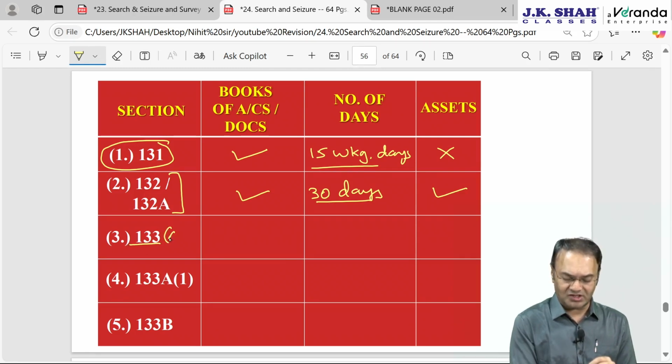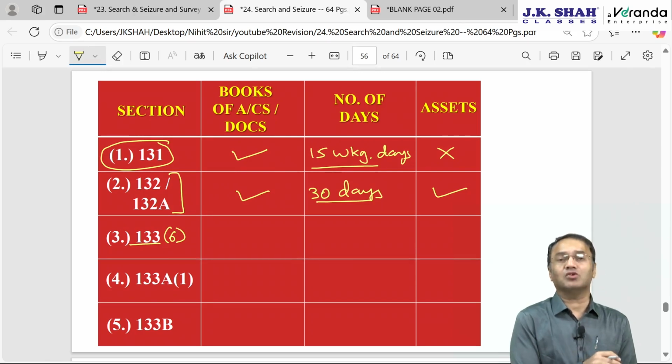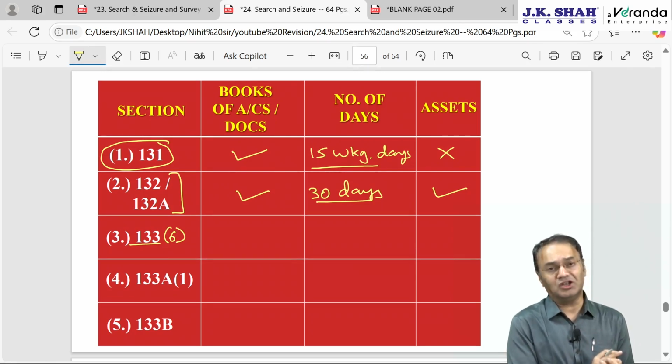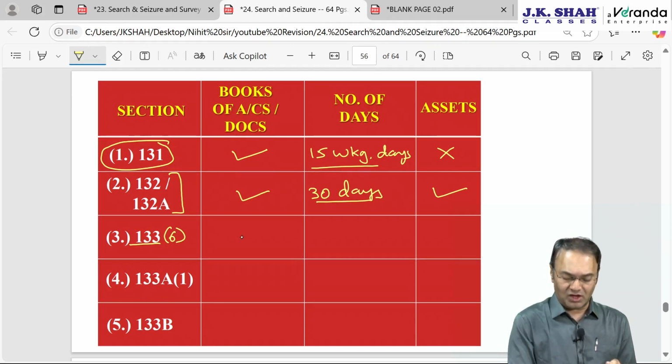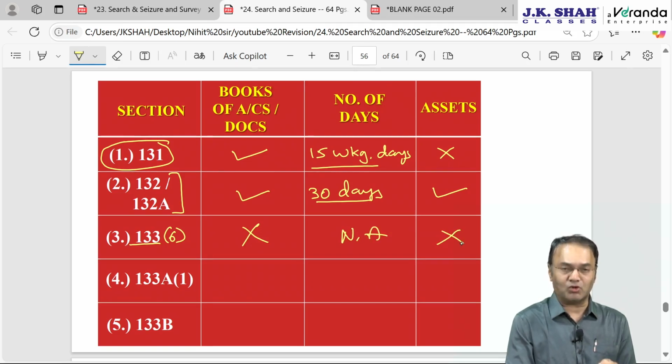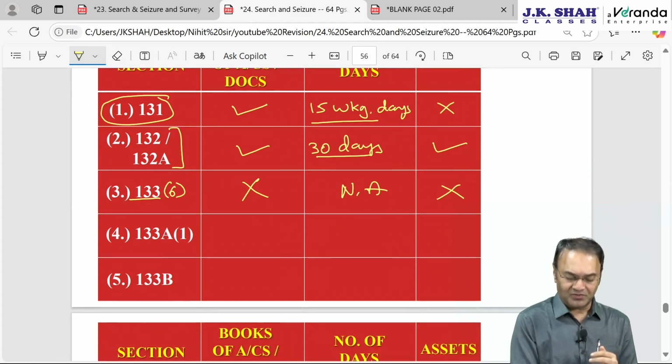133, that is 133(6), which is also called requisition, but ideally it is power to call for information which is needed for any proceeding which is pending under the Income Tax Act. Here books of accounts documents cannot be called upon, so time limit does not apply. Assets out of question. If books of accounts cannot be called upon, assets next to impossible.